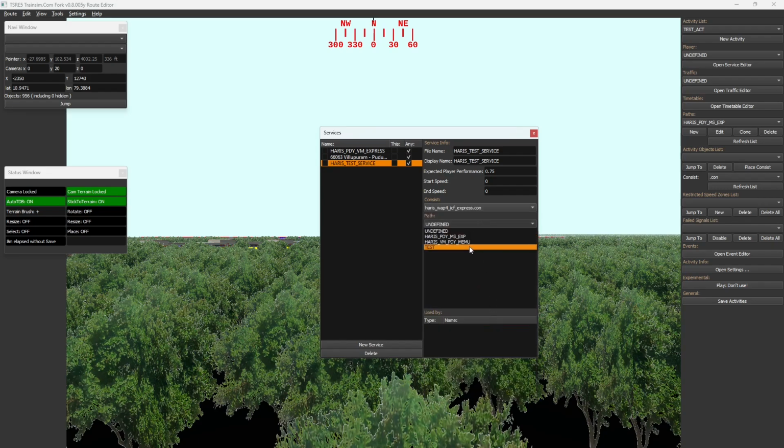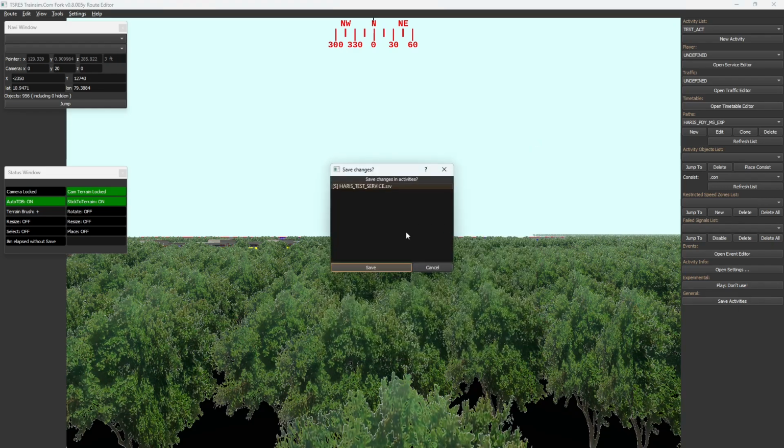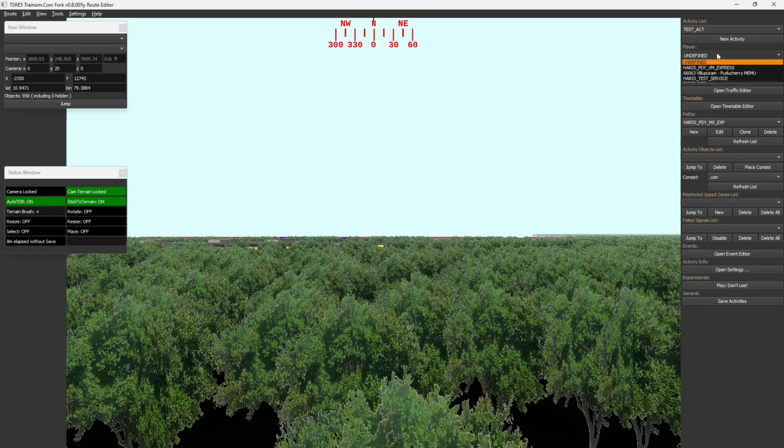We'll define the service like this. So the service is saved. Now as usual, you put the player service here. For now I won't put in the traffic, because the same principle applies for the traffic AI trains also.